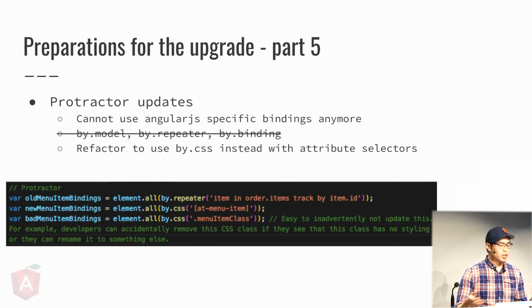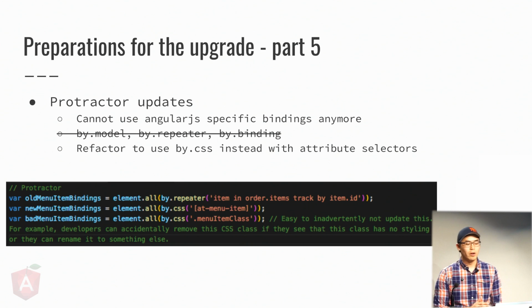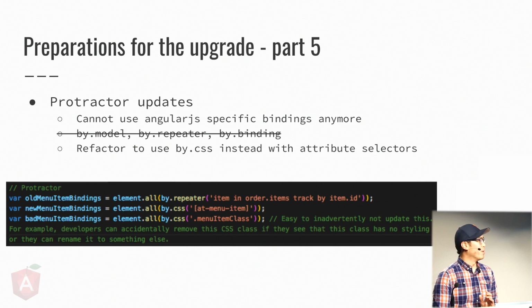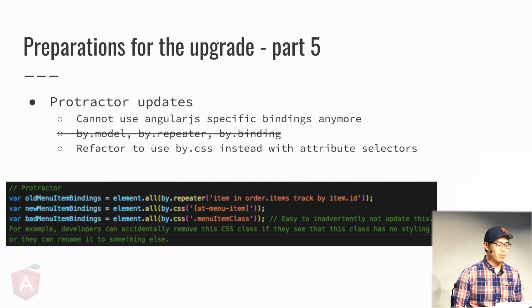And it just helps in general with our release process because we don't have to manually verify all these different scenarios. In Angular 2, in Protractor, we can no longer reference our Angular app with by.model, by.repeater, or by.binding. You'll have to use by.css instead.